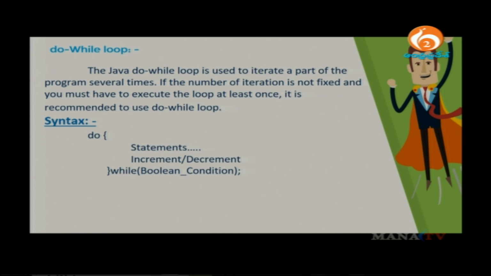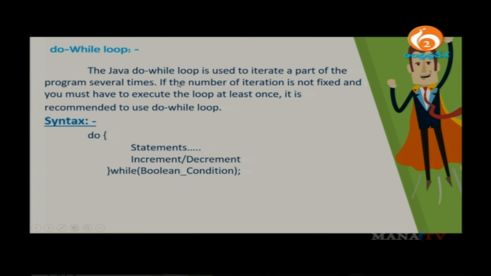If the number of iterations is not fixed, or you never know how many times your block has to be executed, and you must execute the loop at least once, it is recommended to use do while. I'll show you what it means to execute the loop at least once with an example, don't worry.